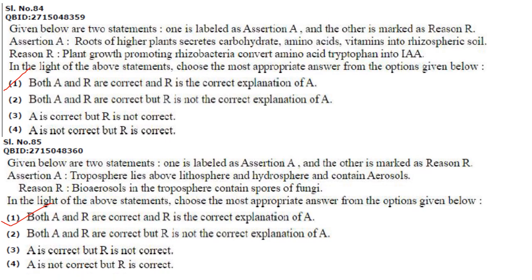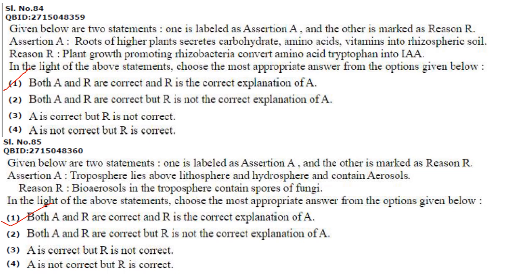Then next one. Again assertion and reason. Assertion. Roots of higher plants secrete carbohydrate, amino acid, vitamins into rhizospheric soil. Yes. Plant growth promoting rhizobacteria convert amino acid tryptophan into IAA.